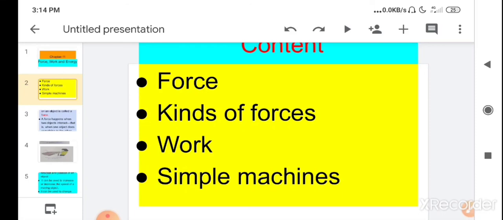So children, for today your homework is you have to learn about force, kinds of force, and about work.